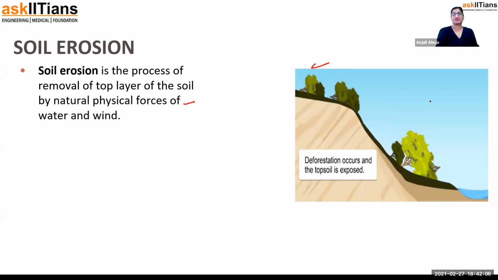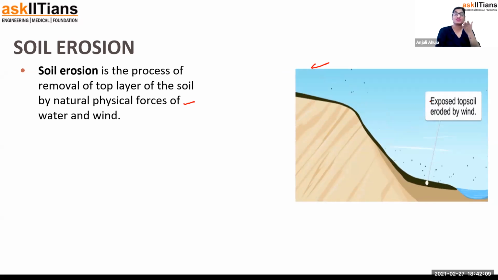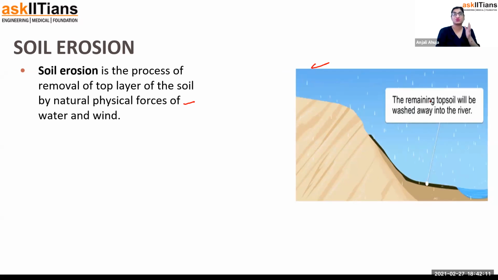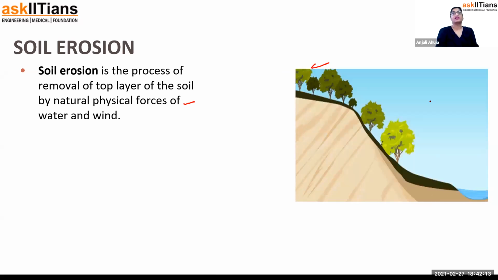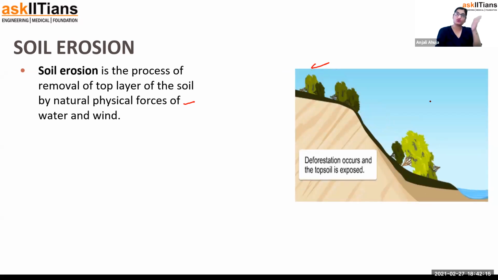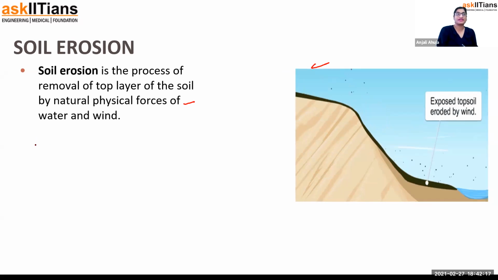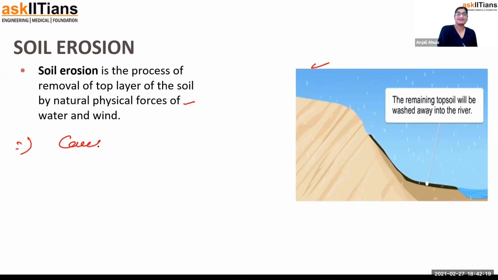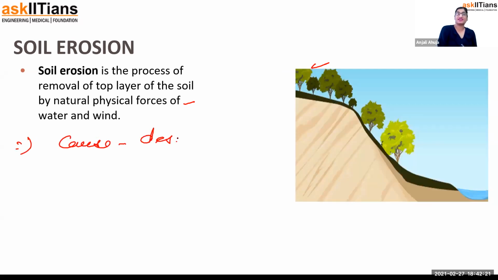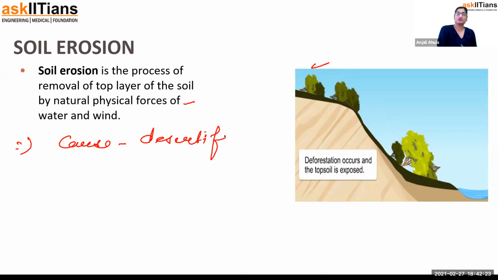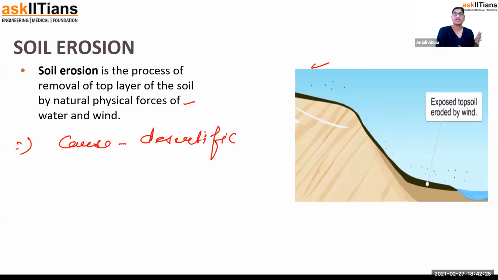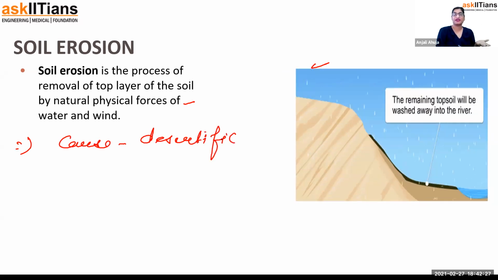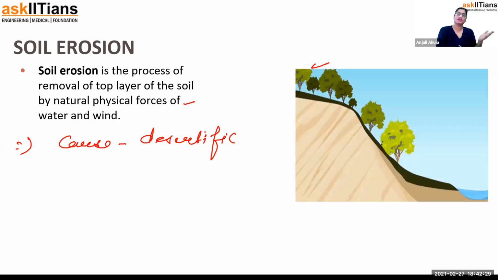The remaining topsoil will be washed away by the water, before and after. See this picture, deforestation occurs and the topsoil goes. That's why plantation is important, because plants' roots hold the soil particles. If roots are not there, the soil is going to move from one place to another place. It can cause desertification. Deserts can be created. Do you think the Sahara desert in Africa, or in India also, they are just like that?